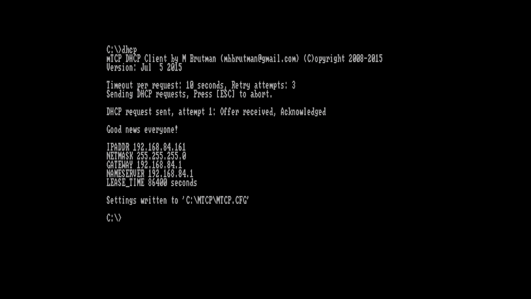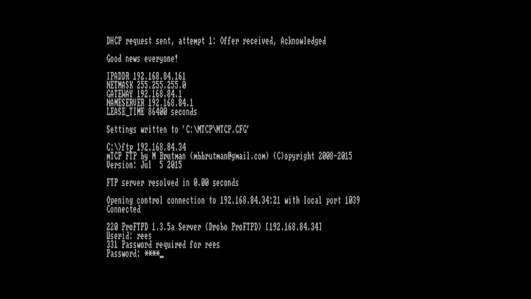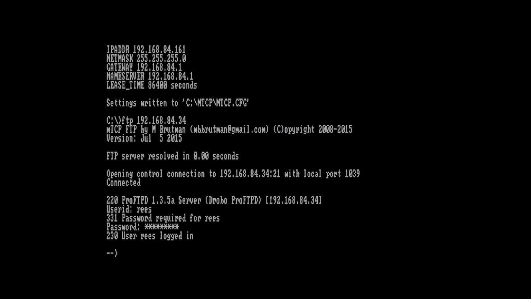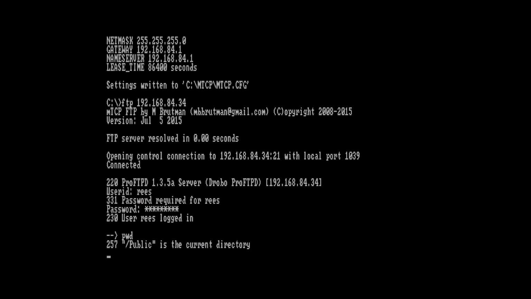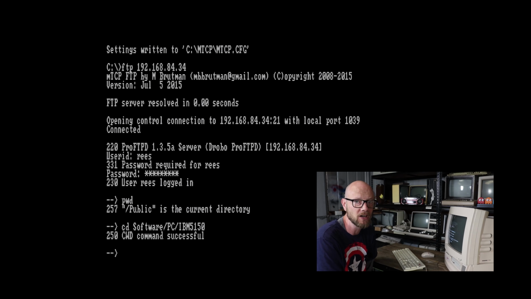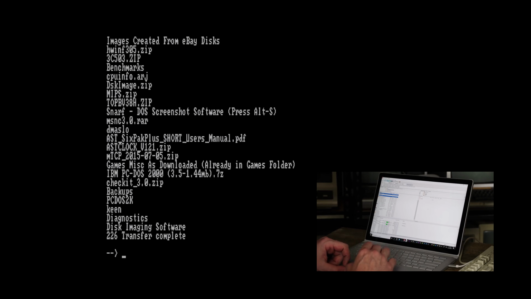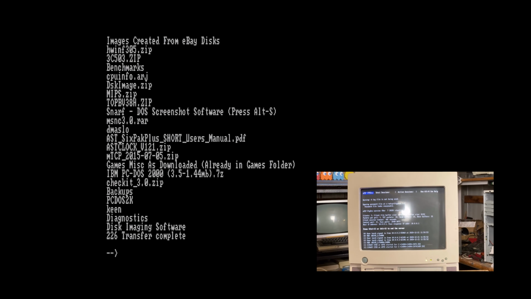Then I connect to a ProFTPD server running on my NAS. Once it's connected, I can browse around like any other command prompt. As a test, I'll copy over a game just to show how it works. Incidentally, Mr. Lurch showed a slightly more convenient approach in one of his DOSember videos, where he actually runs the FTP server on the machine itself. I didn't really think to do that when I set this up a few years back, but I'll probably change to that setup in future.